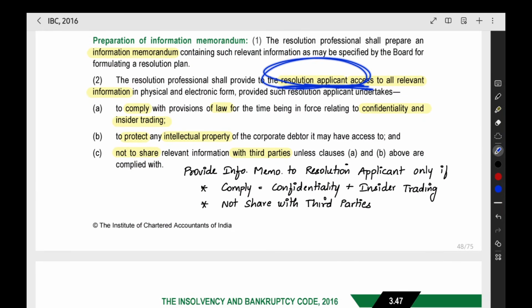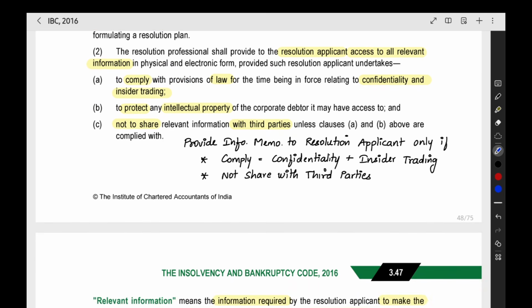The resolution applicant should give some declaration. What is the declaration? Confidentiality, insider trading. We will not do insider trading with this information. That is all you have to give in the declaration. We will protect the intellectual property. Any copyright, intangible asset that is there with the corporate debtor, that will be protected.